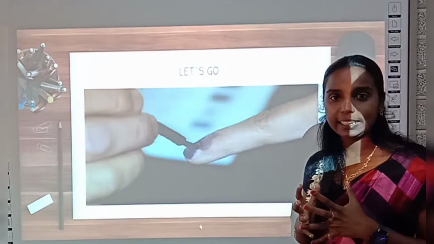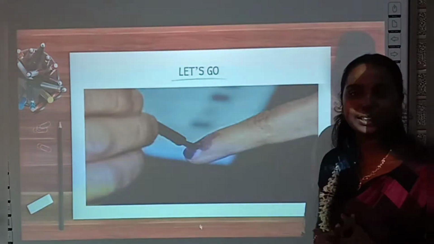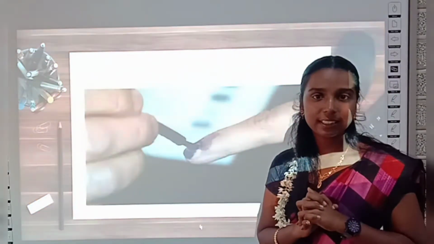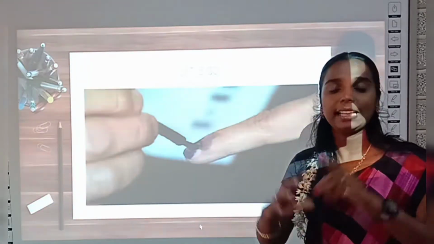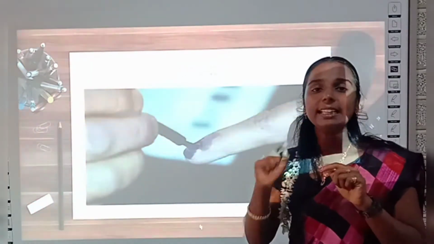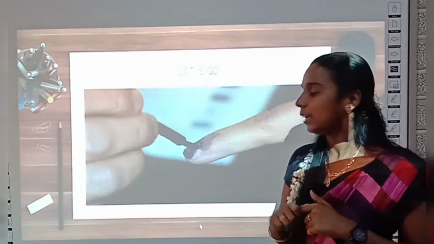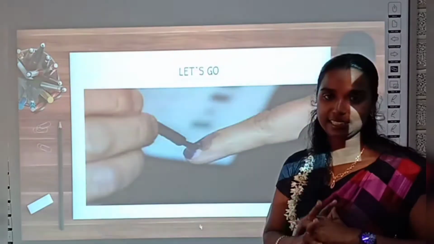Before starting our lesson, do you know this? Have you seen this ink mark on your parents' hand? Yes, when have you seen that? If they participated in the election and have voted, then they will get a blue color ink mark on their index finger, right? So this is a mark that we have participated in elections, okay?